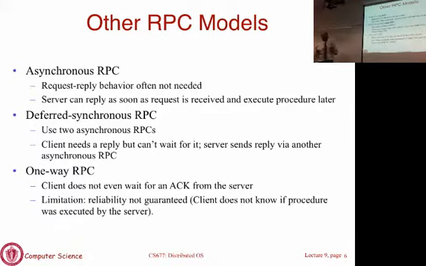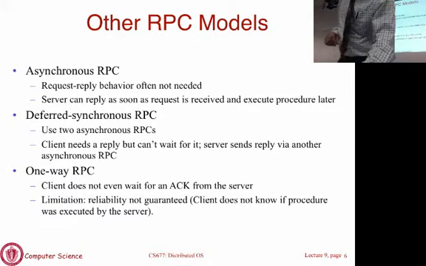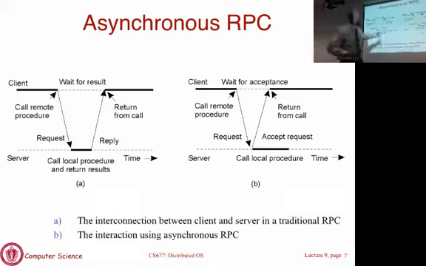Okay, that's one special case. There are other RPC systems that don't change the runtime performance, but give different semantics to the application or the end user. What we have been talking about so far, I showed this picture last time, is what is referred to as synchronous RPC. Synchronous RPCs are essentially blocking RPCs.